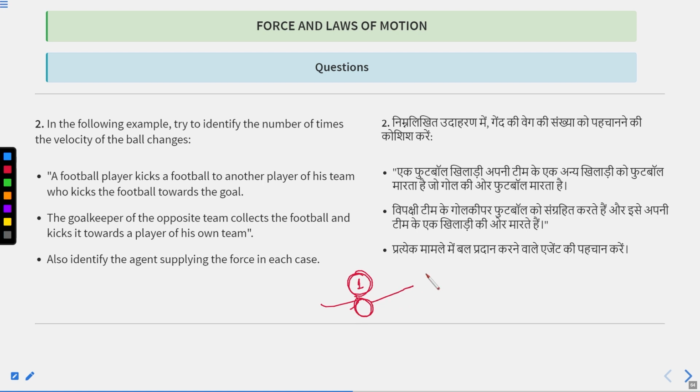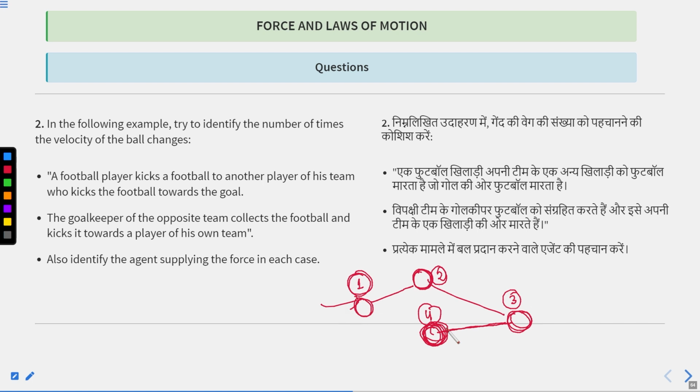That football is passed to one of his teammates, who kicks the football to the goalkeeper. The goalkeeper collected the football, which means the ball has come to rest, and the goalkeeper throws that football to his own team player.